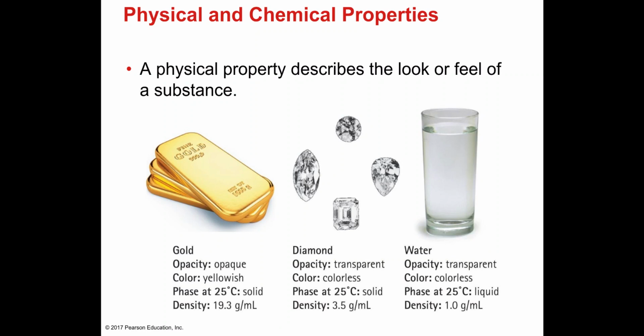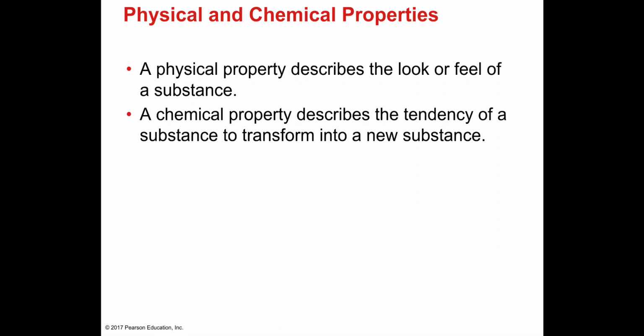So all of the things that describe the look or the feeling of a substance, all of those are physical properties. Okay. So a physical property describes the look or feeling of a substance, while a chemical property describes the tendency of a substance to transform into a new substance. Okay, anything that will be describing how a substance transforms into another one, that is going to be termed a chemical property.